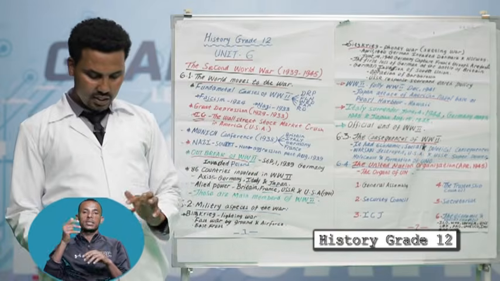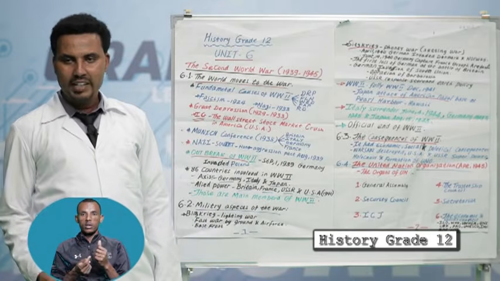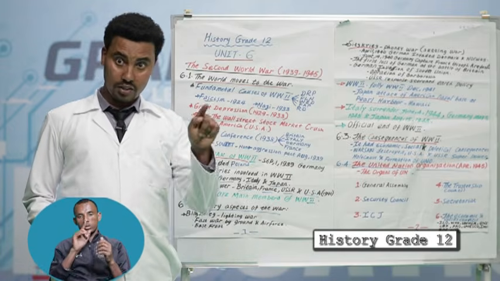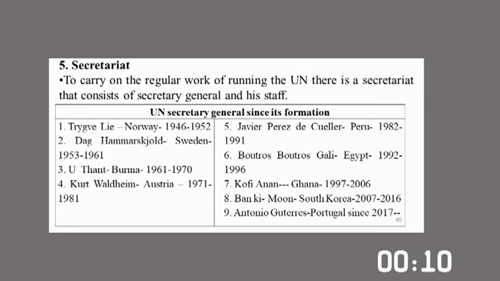The fourth one is the Trusteeship Council. It was responsible for supervising and administering the trust territories from the end of the First World War, not the Second World War, the end of the First World War.